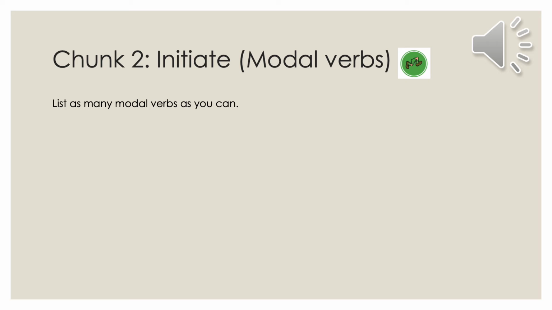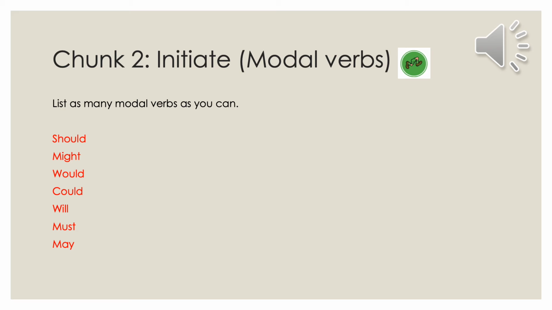So we're now looking at sentence 2, so chunk 2, and we're going to initiate, come up with our ideas again, and this time we're focusing on modal verbs. This should have been something that you've done before. So I want you to list as many modal verbs as you can. If you're not sure, move to the next slide and we'll look at some. So modal verbs, they indicate likelihood of something happening. So I've got some examples here.